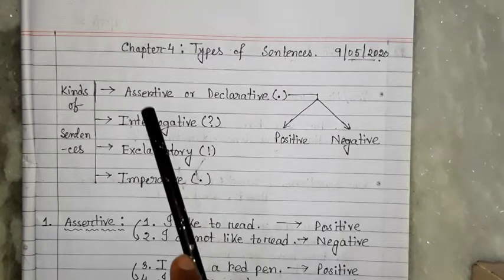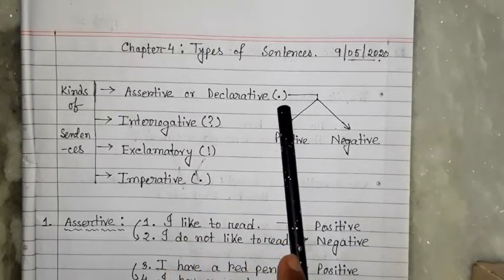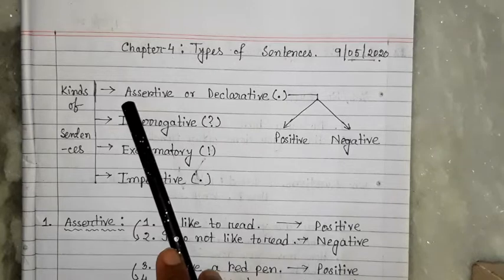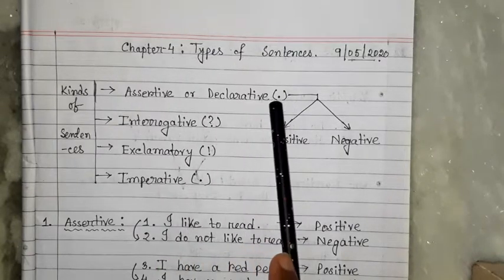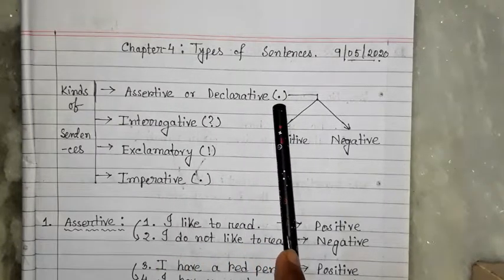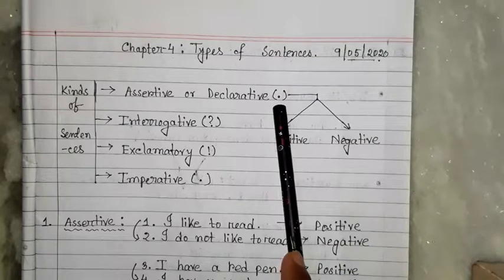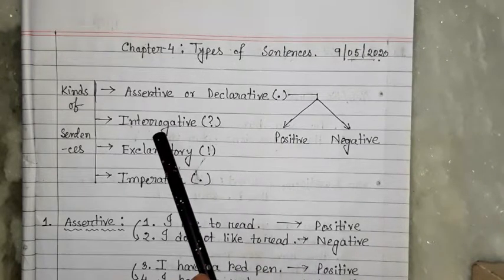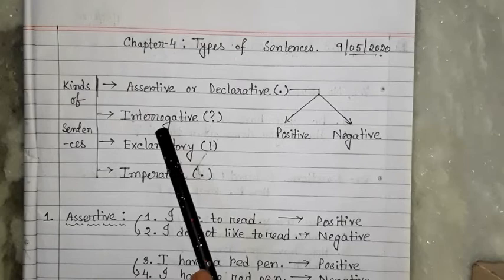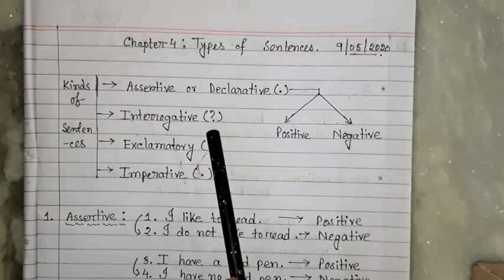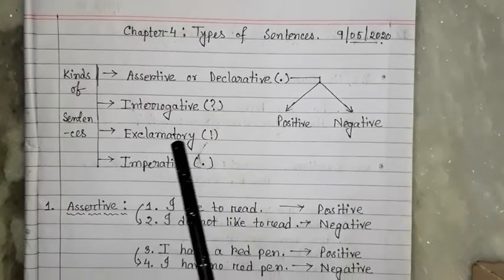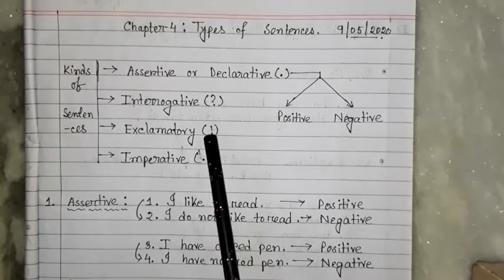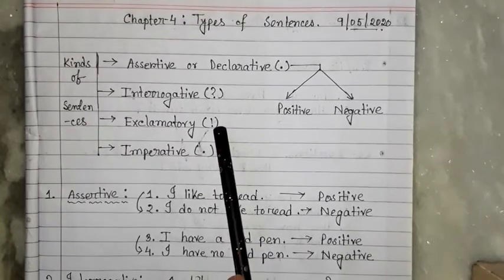Now you can understand that assertive or declarative, within bracket it is full stop, means whenever we are writing this type of sentence, we have to stop with a full stop. Then when we are writing any interrogative sentence, the question mark sign should be there. When we are writing an exclamatory sentence, it should be finished with an exclamatory sign.